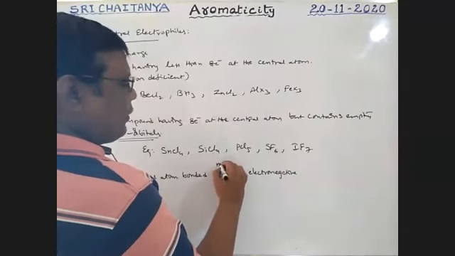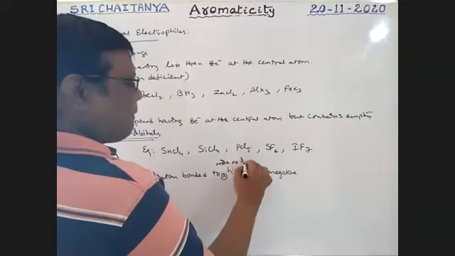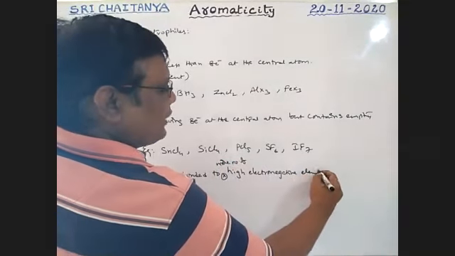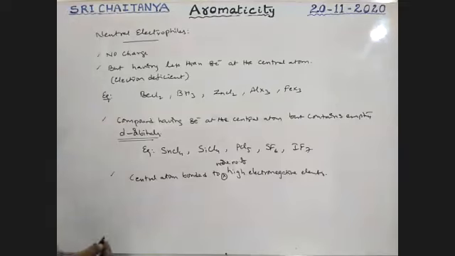Bonded to more number of highly electronegative elements, those also act as electrophilic centers. That means in CO2, the two double bonds act as electrophile.